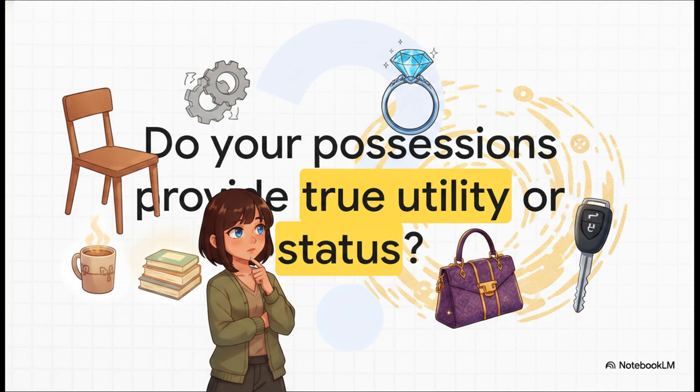Now that you understand the true nature of scarcity, the big difference between positive facts and normative ideals, and the downright weird ways we value certain goods, I want to leave you with this thought. Look at the things you spend your limited wealth on. Are you buying them for their actual true want-satisfying power? Or are you maybe caught up in a cycle of buying premium Veblen goods just to impress people? Understanding the basics of economics isn't just dry textbook theory. It's honestly the key to mastering your own reality.